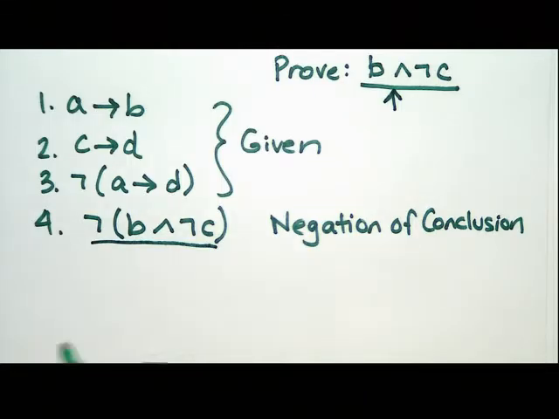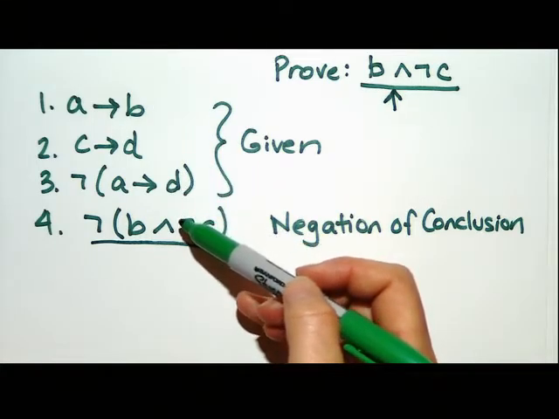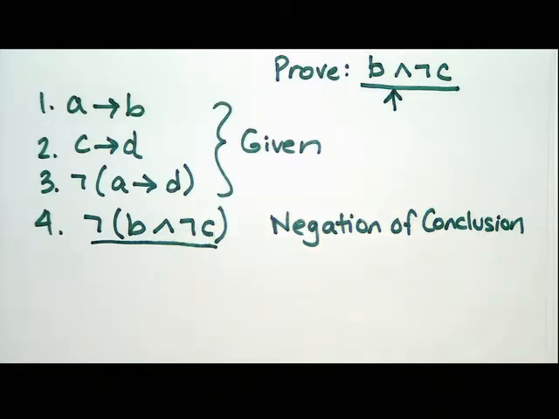So think about this as a deck of cards. These guys are red, and this one's black because it's false. Now what I have to do is shuffle my deck until I show that there's something black in there. And the only black thing that could be in there is this, because it's the only thing I've negated that I think should be true. So that's really how a proof by contradiction works: I have some true stuff, I throw the opposite of what I want to prove in there, and shuffle it around until I show that something in there has to be wrong, and it has to be the thing I threw in.